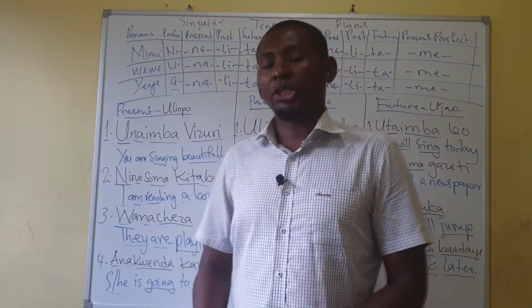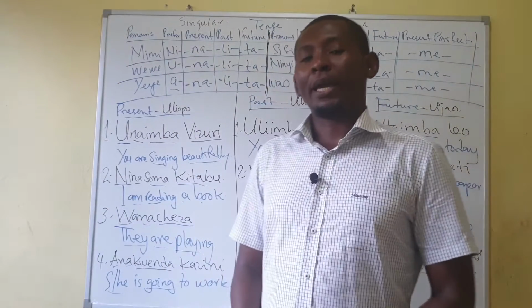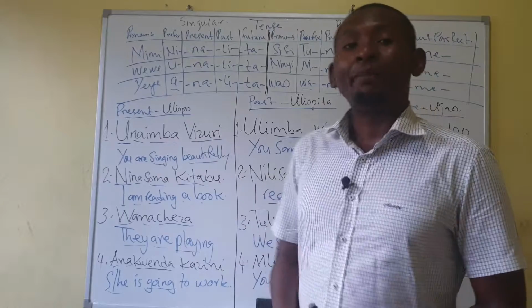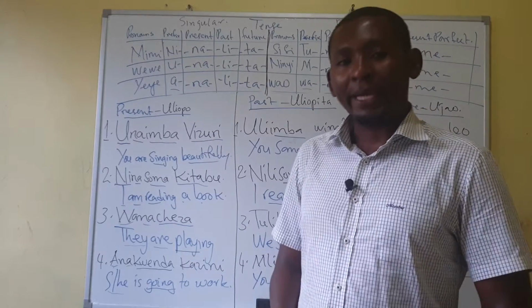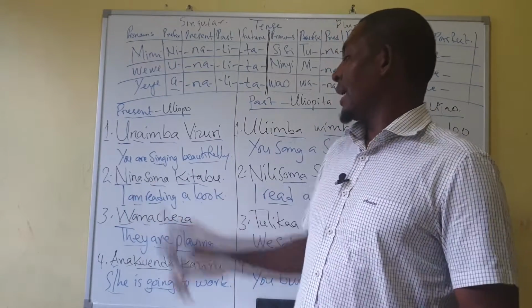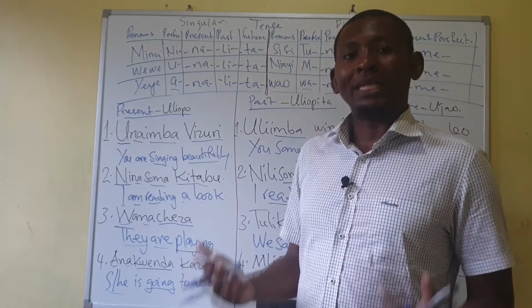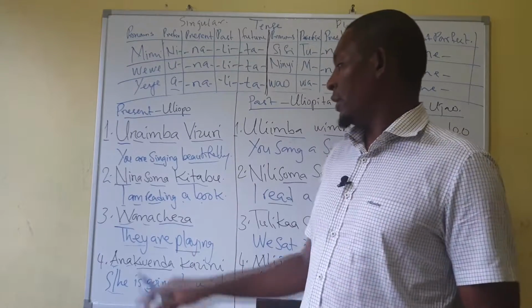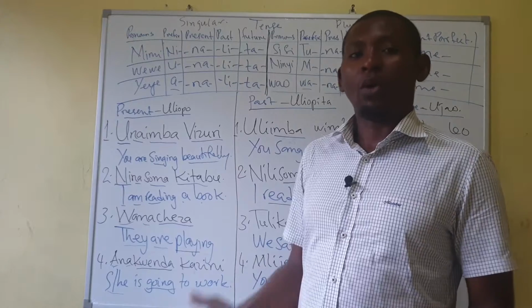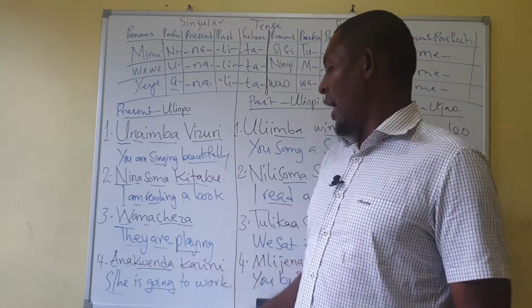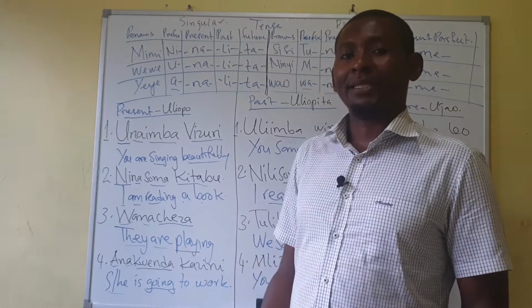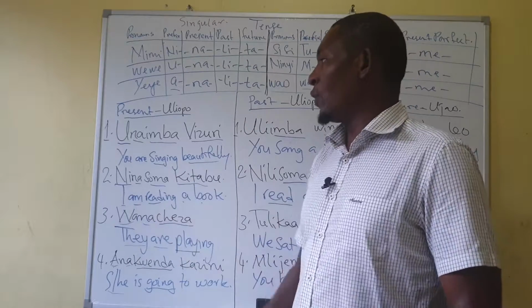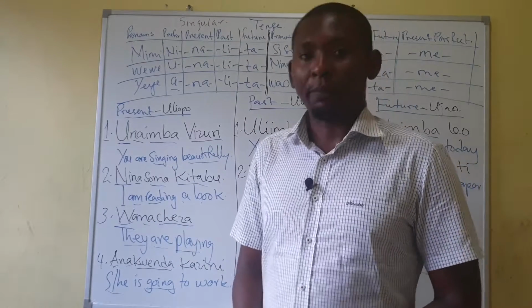Yeye, it's he or she or it. Okay, so unaimba vizuri. Ninasoma kitabu. Wanacheza. Anakwenda kazini. That's the end of our present examples.